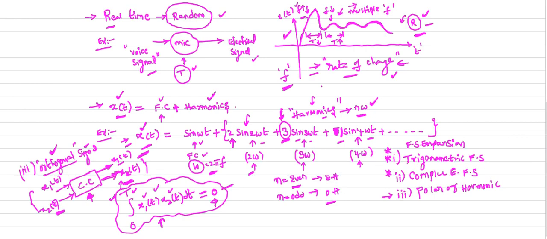This is a modification of the trigonometric Fourier series expansion. We have three types of Fourier series expansion. Number one is the trigonometric Fourier series expansion, very important for your examination point of view. Next is the complex exponential Fourier series expansion, also important for the examination. The third one is not that important. It is only a modification of the first one, the trigonometric Fourier series expansion. This is your polar or harmonic Fourier series expansion. So these are the types of Fourier series expansion.